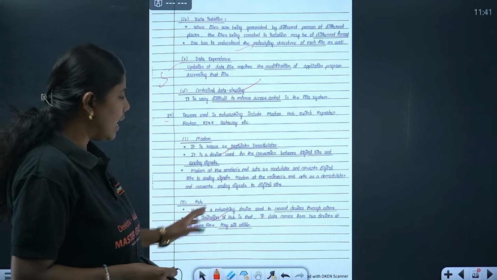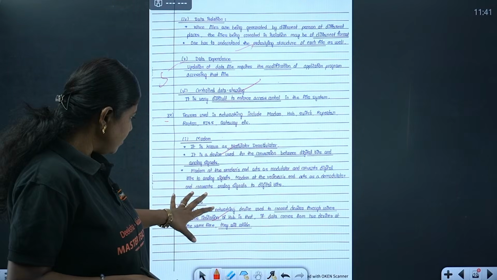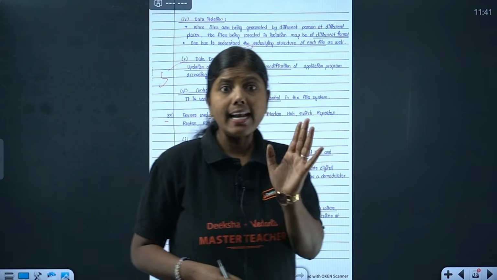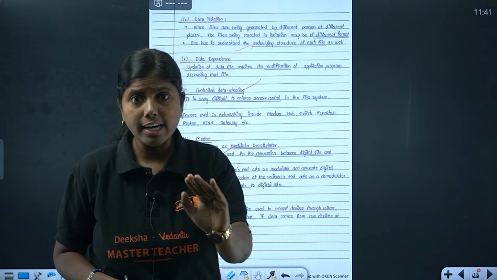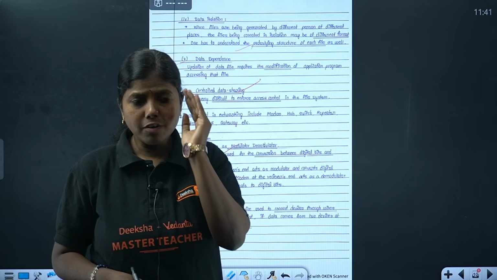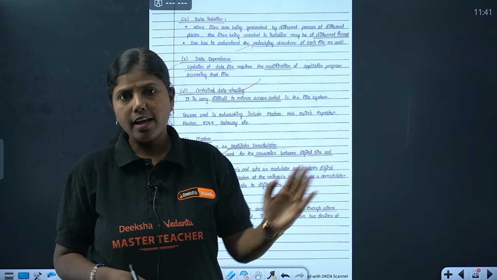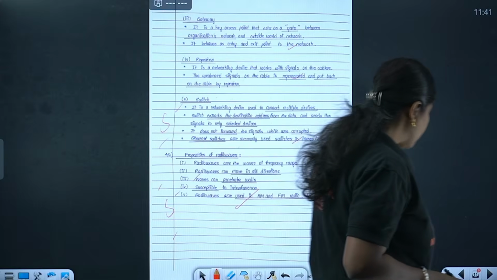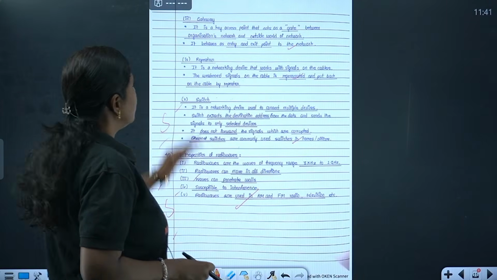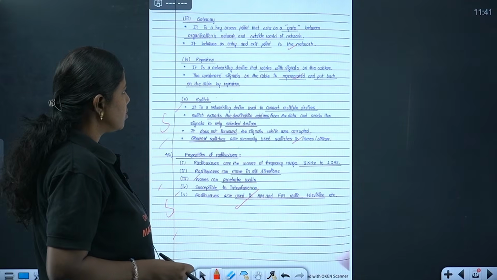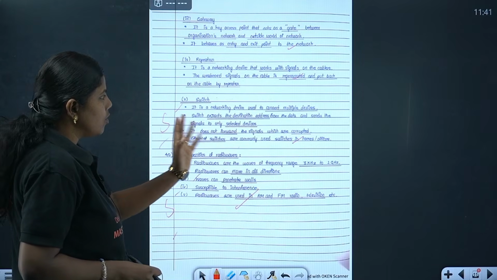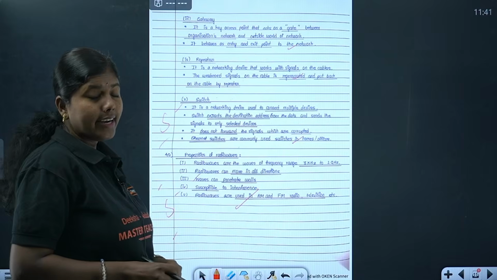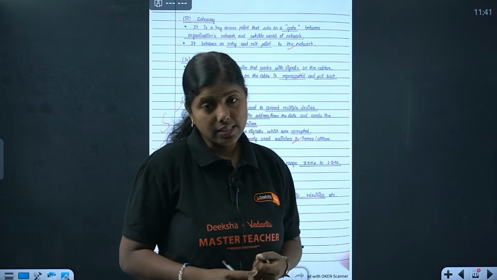And importantly, you highlighted modem, then we need to write hub and then write some important points and highlight it. So don't highlight it in the beginning only when you're writing. First the answer should be written, later only highlighting will come. Okay, underlining will come. We'll go to the next question. What is there in the next question? So gateway she has written, repeater also she has written, switch she has written, and you can write some points for this. See each question, each networking device, she has written some answers here.